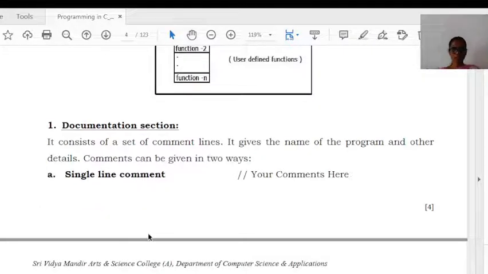In the structure of a C program, the first part is the documentation section. The documentation section contains comments, that is information about the program. These comments are ignored by the compiler during execution of the program. This is only for the understanding of the developer, developers or users.